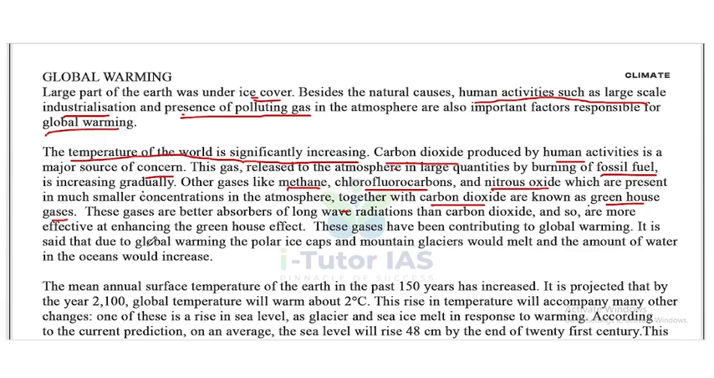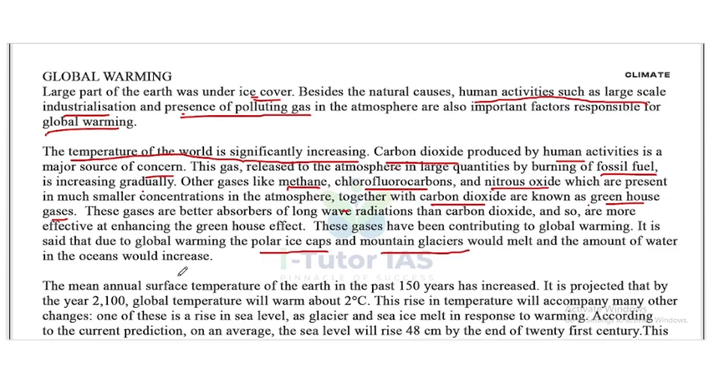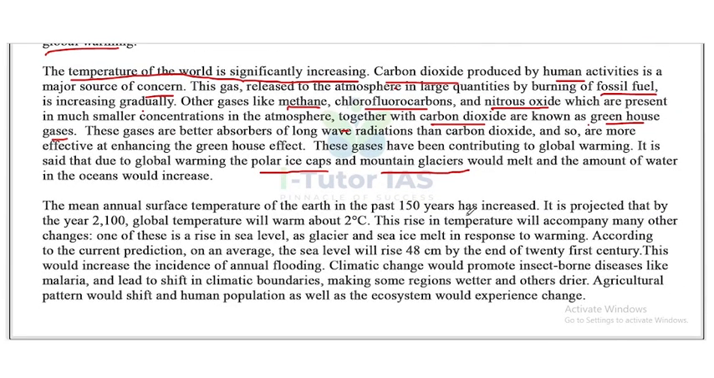It is said that due to global warming, the polar ice caps and mountain glaciers would melt and the amount of water in the oceans would increase. Now, the mean annual temperature of the Earth in the past 150 years has increased. It is projected that by the year 2100, global temperature will warm about 2 degrees Celsius. This rise in temperature will accompany many other changes. One of these